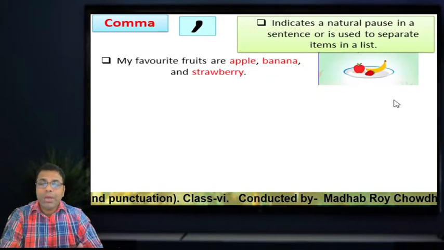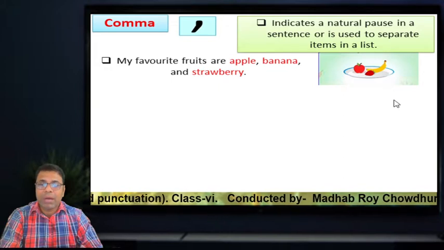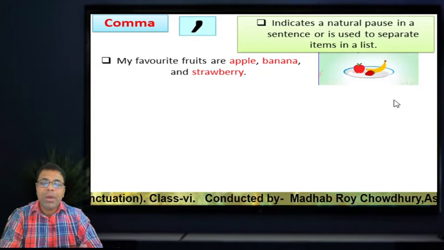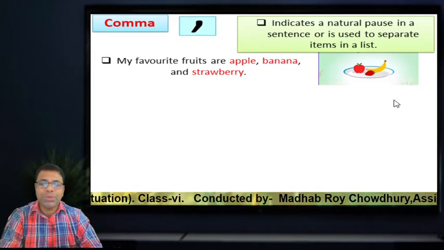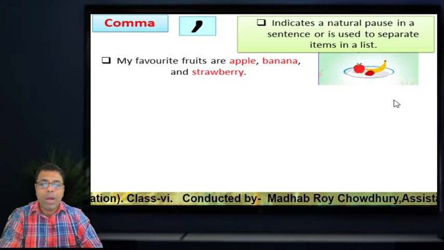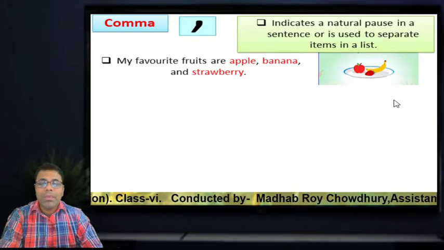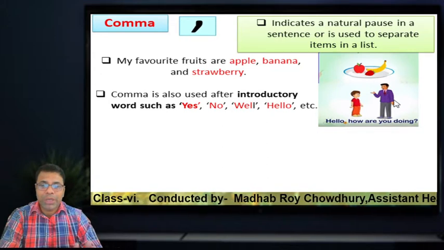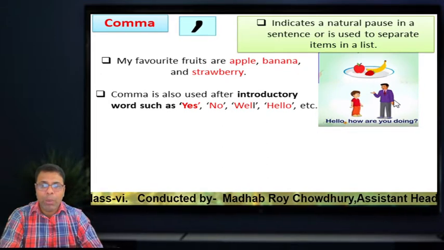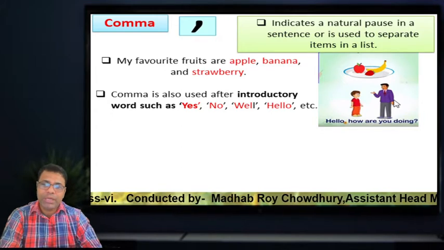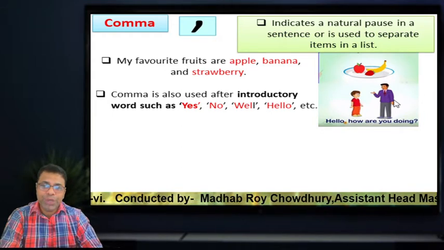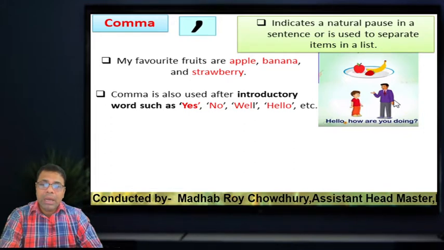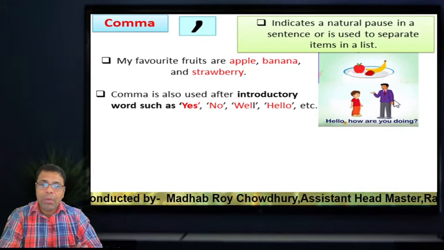This is very important. My favorite fruits are apple, banana and strawberry. So in a lot of things we must use a comma after one by one. Then a comma is also used after introductory words such as yes, no, well, hello, etc. Look at the sentence: Hello, how are you doing? At the end of the sentence there is a question mark. After the introductory word hello there is a comma.